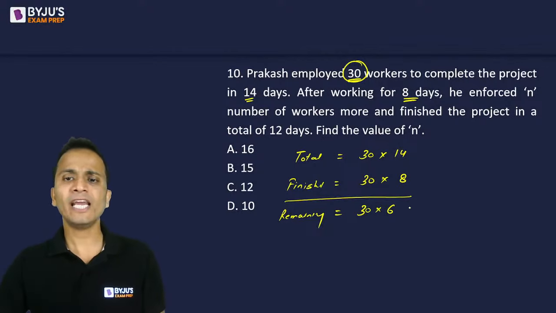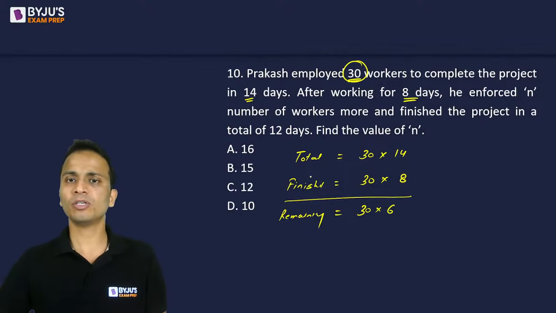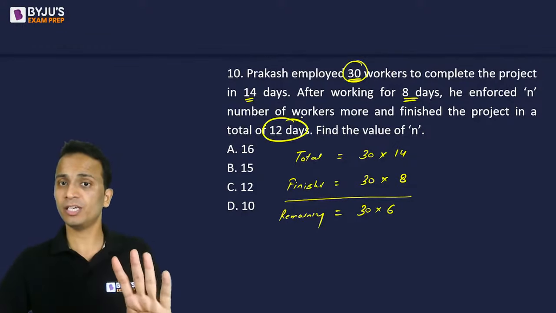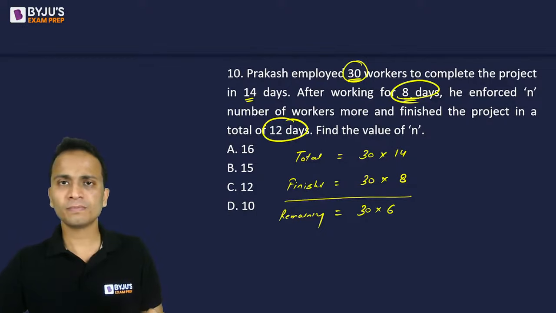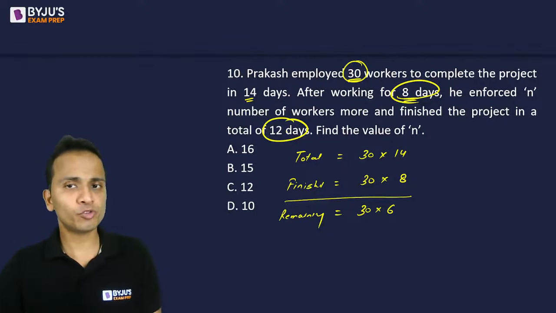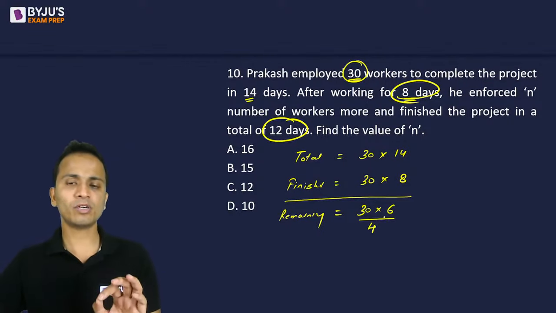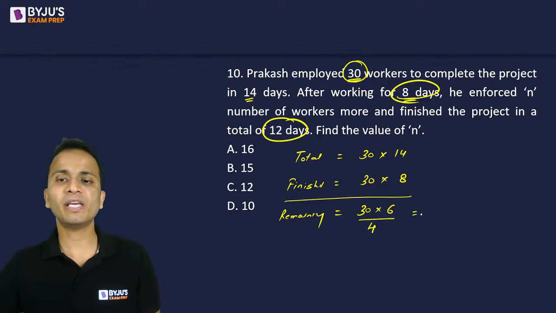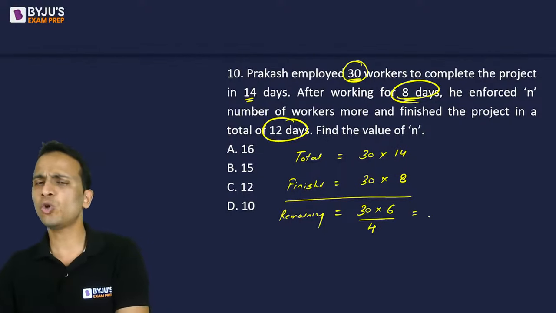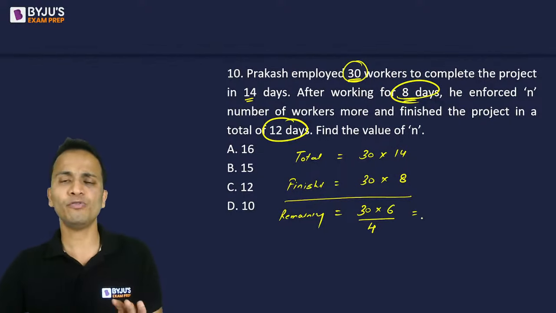Now 180 units of work, this much work now has to be finished in another 4 days. 8 days are already gone. The work is finished in a total of 12 days. So this remaining work needs to be finished in 4 days. So remaining work divided by 4 will give you the total number of workers required to finish this.